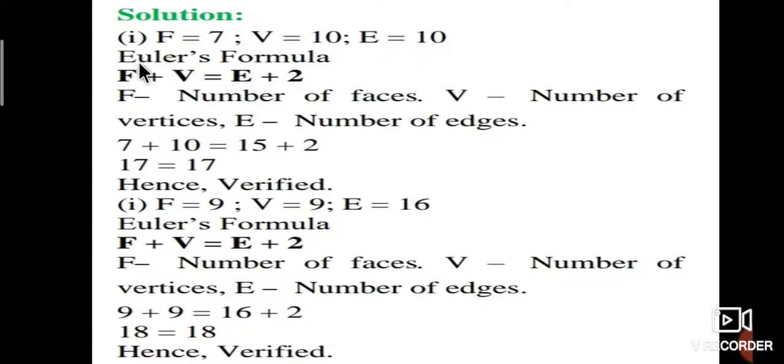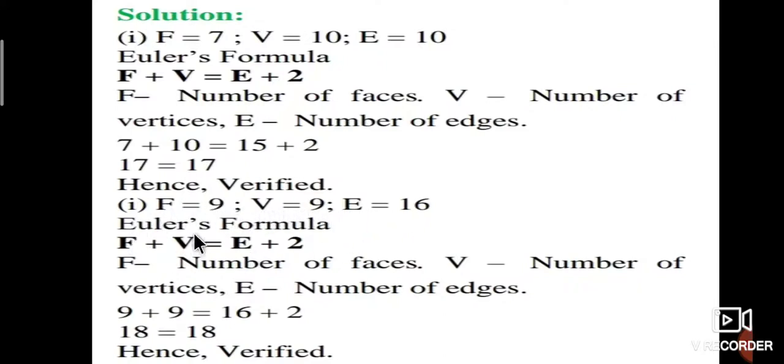Therefore, according to Euler's formula, F plus V is equal to E plus 2, where F is the number of faces, V is the number of vertices, and E is the number of edges. Therefore, 7 plus 10 is equal to 15 plus 2. That is, 17 is equal to 17. Hence, it is verified.